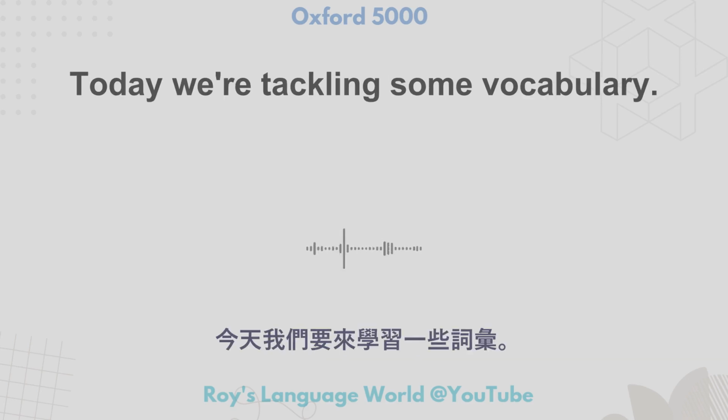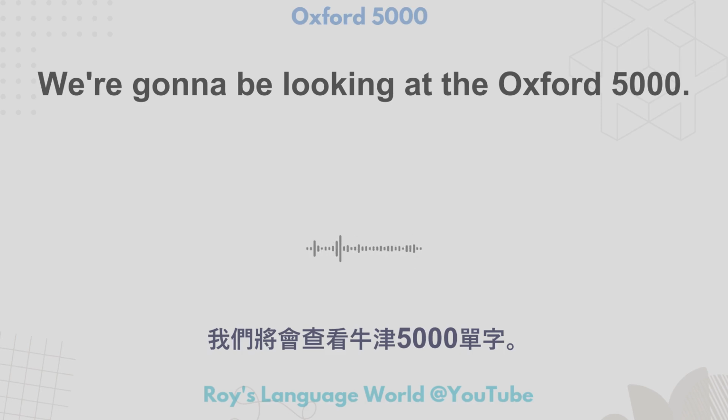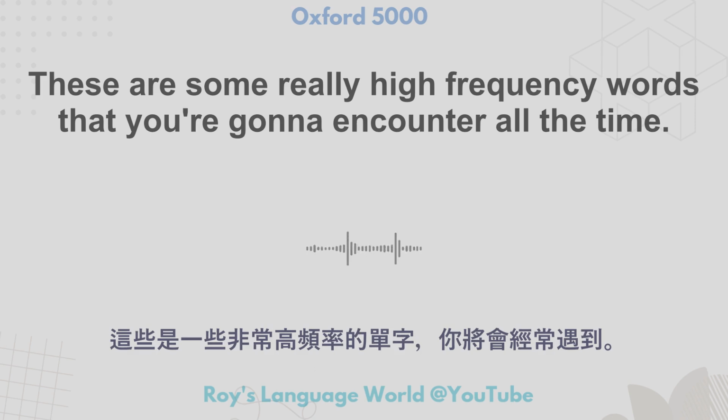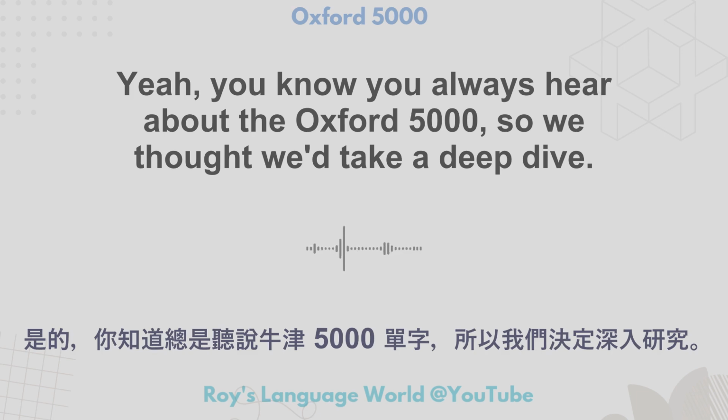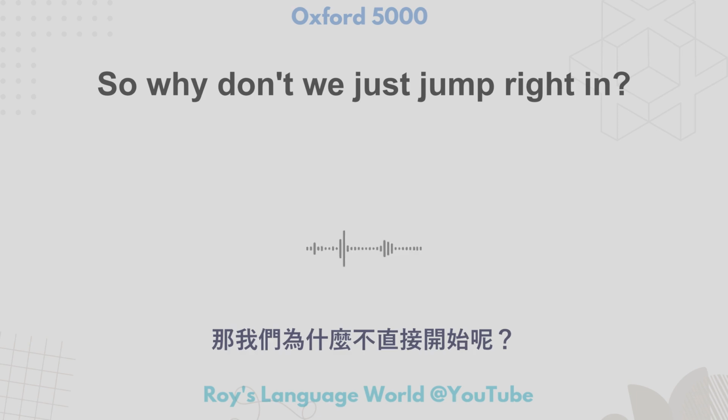Welcome. Today we're tackling some vocabulary. We're going to be looking at the Oxford 5000, and specifically 30 words from the Oxford 5000. These are some really high-frequency words that you're going to encounter all the time. You always hear about the Oxford 5000, so we thought we'd take a deep dive into a specific set. So why don't we just jump right in?